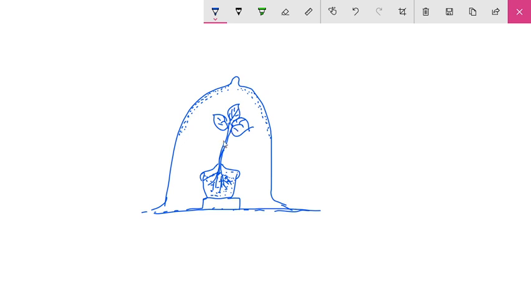So by this experiment it is shown that the loss of water from the aerial part of the plant body takes place, and that water lost in the form of vapor accumulates in the bell jar in the form of water droplets. This phenomenon of loss of water in the form of vapor is known as transpiration. Through this experiment, transpiration is demonstrated by using the bell-shaped jar experiment, or bell jar experiment.